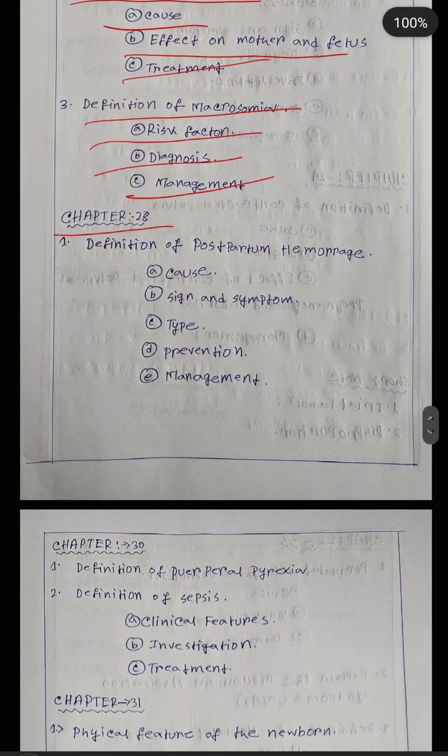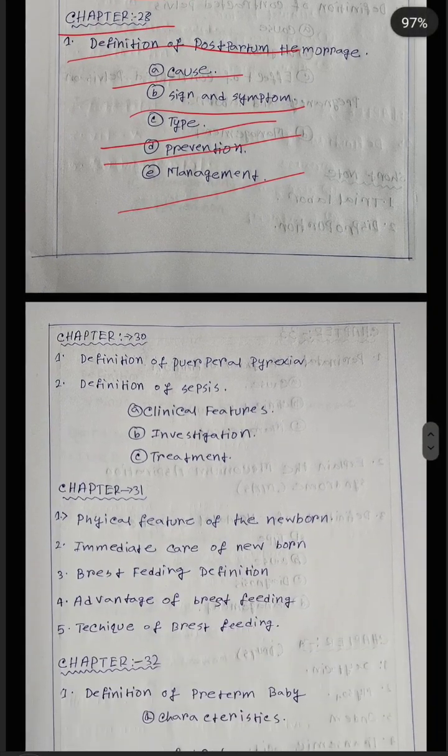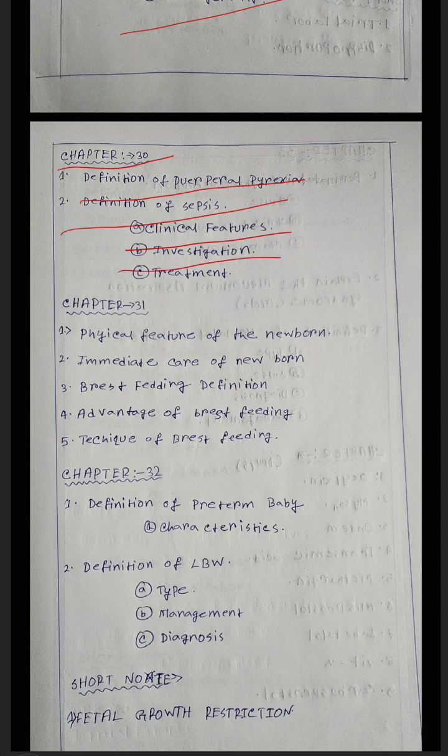Next, chapter 28. First question: definition of postpartum hemorrhage, causes of postpartum hemorrhage, signs and symptoms of postpartum hemorrhage, type, prevention and management of postpartum hemorrhage. Next, chapter number 30: definition of puerperal pyrexia, definition of sepsis, clinical features of sepsis, investigation of sepsis and treatment of sepsis.